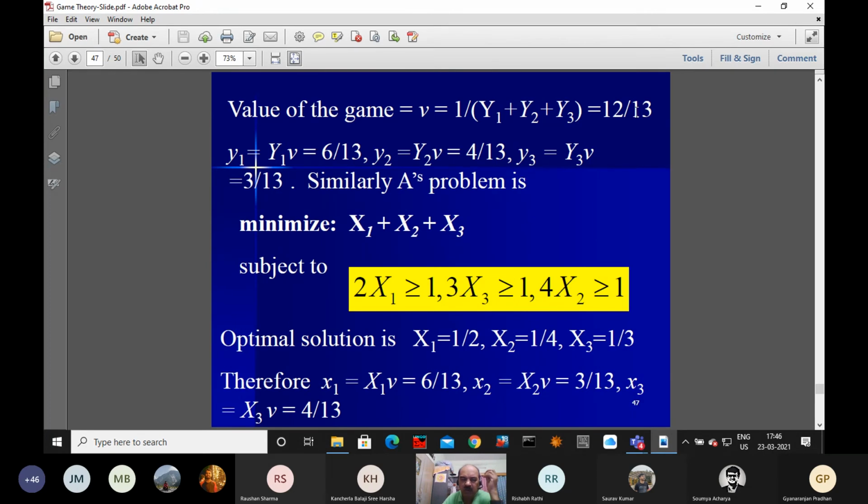Now we have got x1 equal to half, x2 equal to 1 by 4, x3 equal to 1/3. With respect to this, we have small x1 equal to 6 by 13, small x2 equal to 3 by 13, while y2 was 4 by 13, then small x3 equal to 4 by 13. There are slight changes. Since the game is not symmetric, this is the answer. So next one.